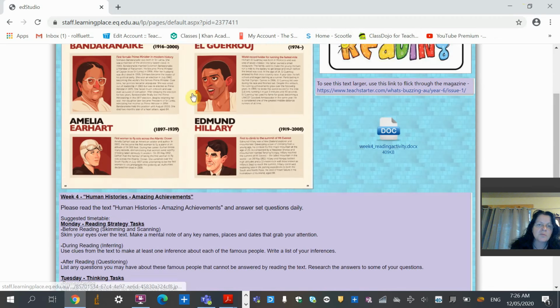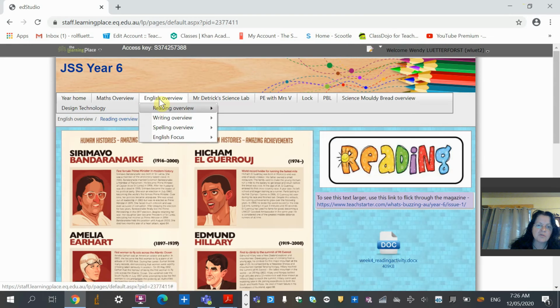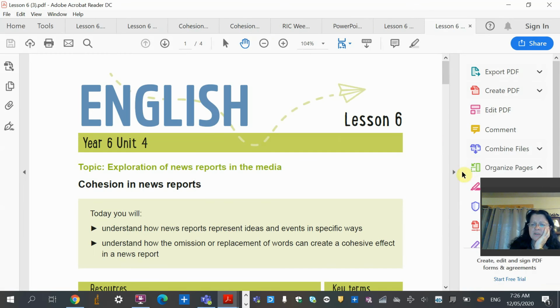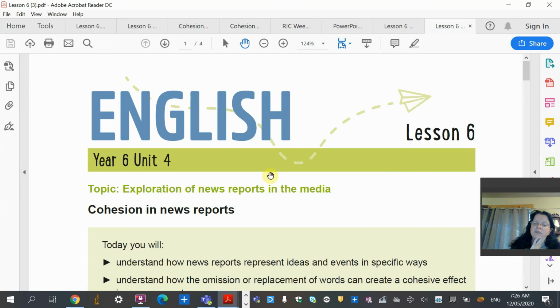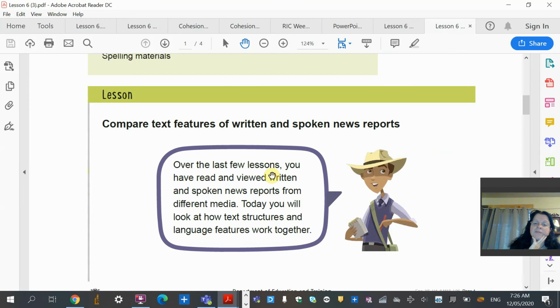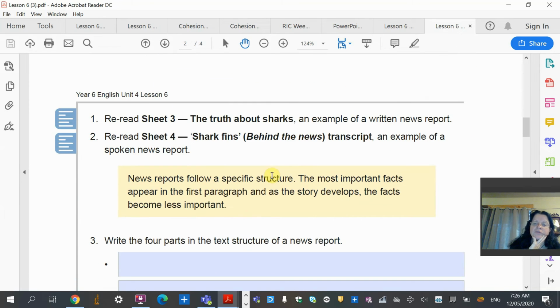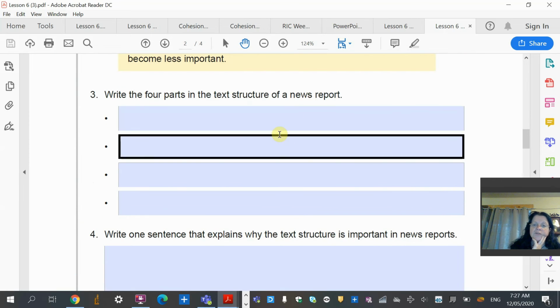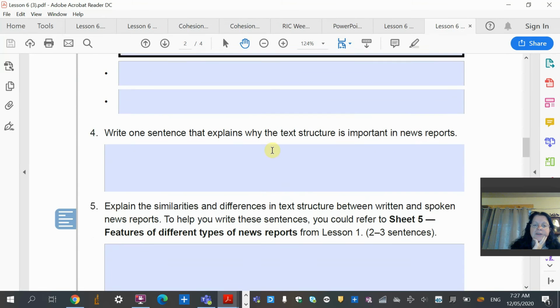Okay, now we're going to jump in and have a look at our focus writing task for today, which is the newspaper reporting. Now, I went in and I had a look at lesson 6, and it is incredibly similar to the lesson that we did yesterday. So if you have this sheet at home, just go through and fill it out. It's the same text that we looked at yesterday behind the news transcript of shark fins. So once again, you just put in the 4 parts of a news structure, and thank you to those people who put a bit more detail in theirs yesterday.